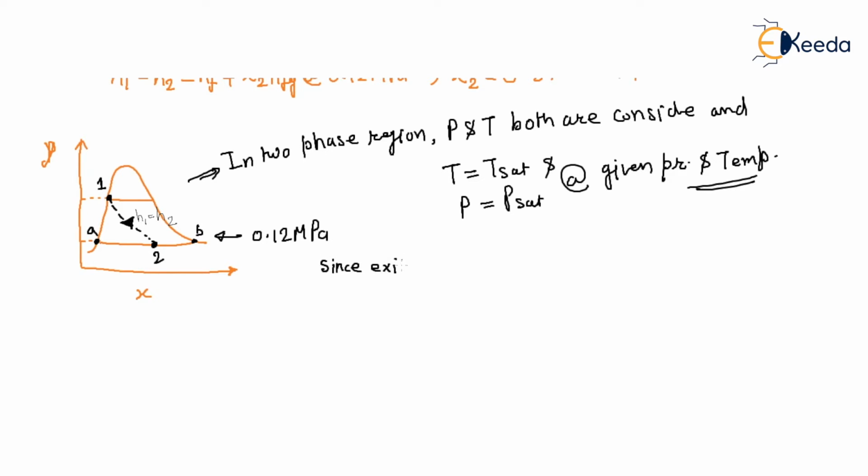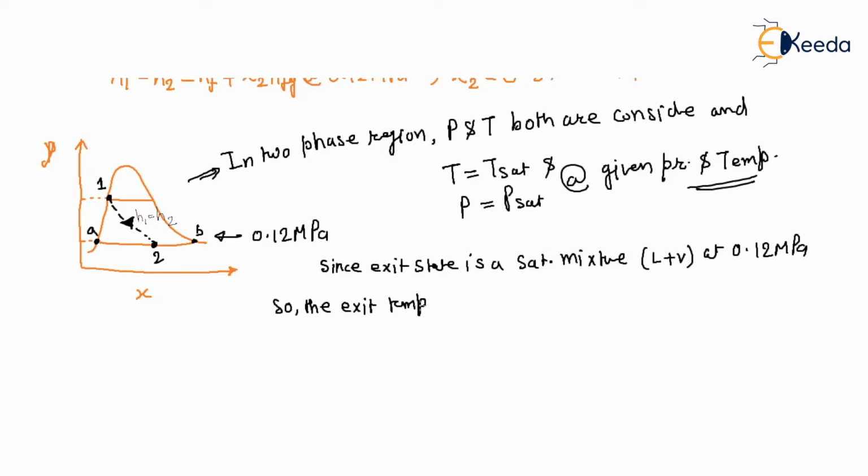So since the exit state is a saturated mixture, liquid plus vapor at 0.12 megapascal, the exit temperature must be the saturation temperature at this pressure. So at this pressure, what is the saturation temperature?